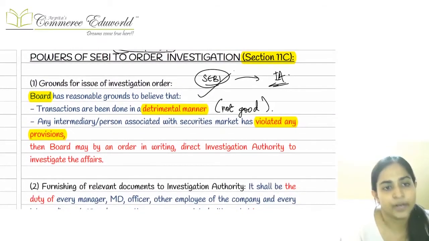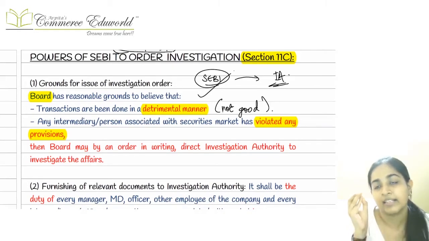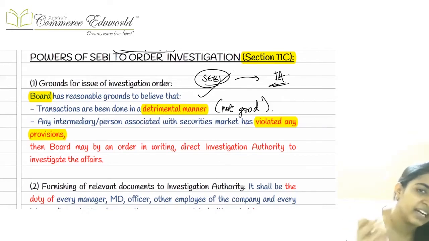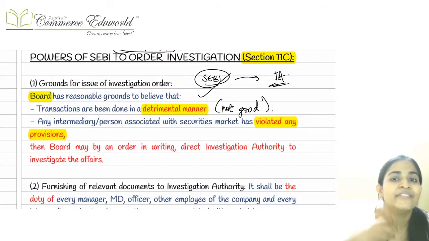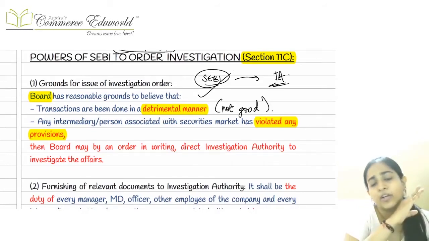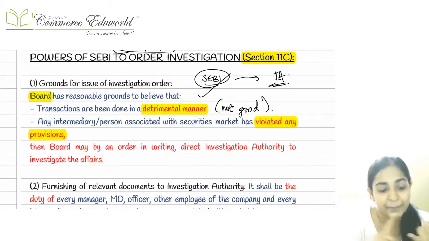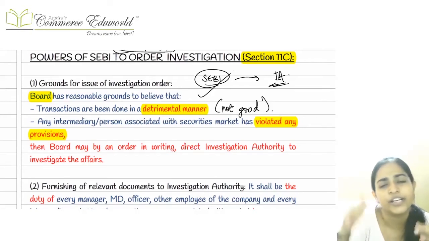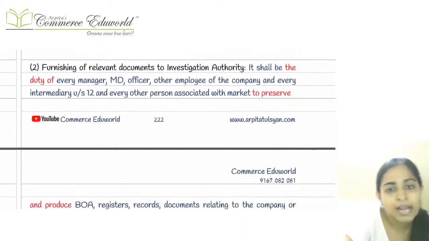Next one is section number 11C. As I had mentioned earlier, 11C is talking about the investigation. Suppose SEBI has reasons to believe that any activity is being done in a detrimental manner, or that we have contravened any provisions of the law, then SEBI can order an investigation in our regard. It can investigate any person related to the securities market. It can be the company, the brokers, the stock exchange, merchant, any person related to the stock broker, SEBI can order an investigation.